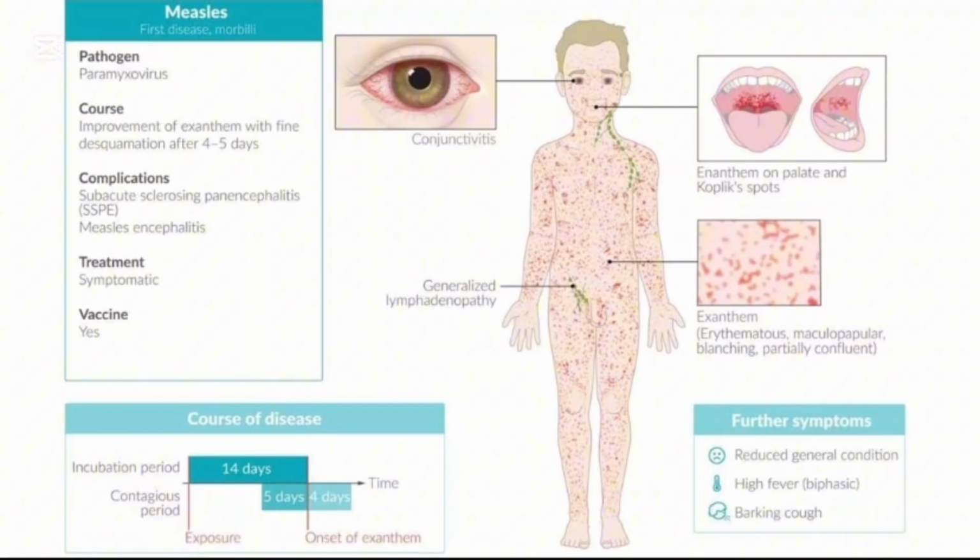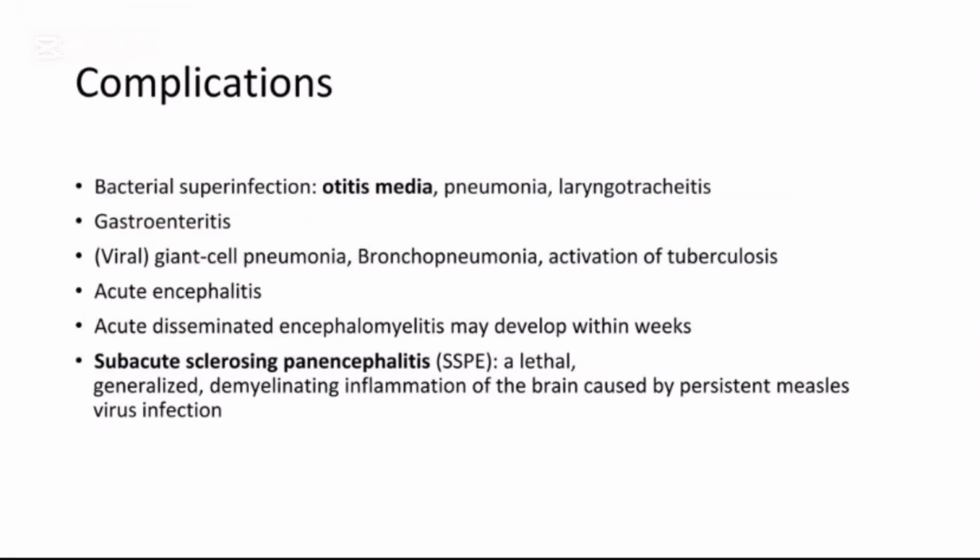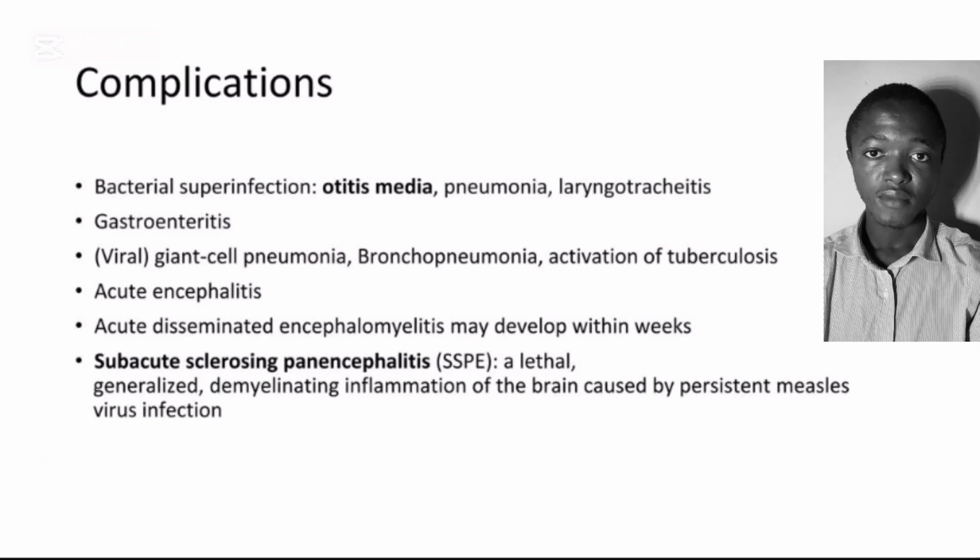For the complications, we have SSPE and measles encephalitis. These are what we will be observing during the treatment, or what will sometimes hinder the treatment. For complications, we have bacterial superinfections, which come along with otitis media, pneumonia, and laryngotracheitis.